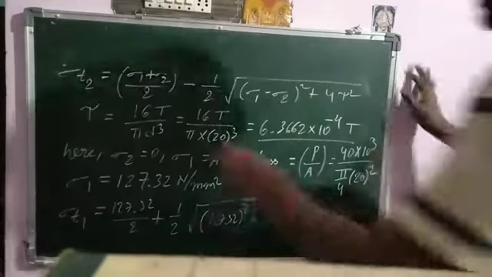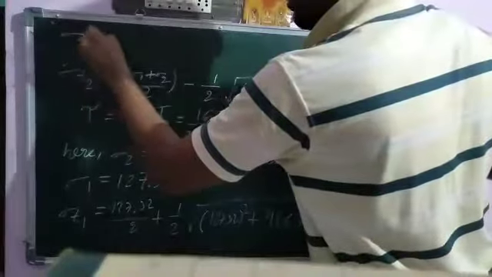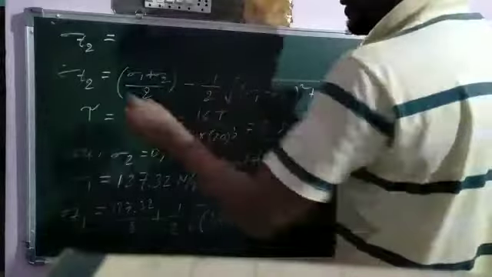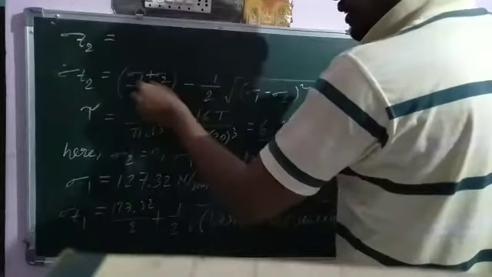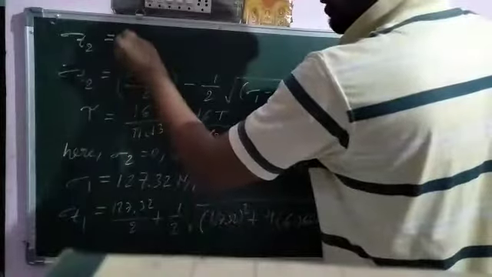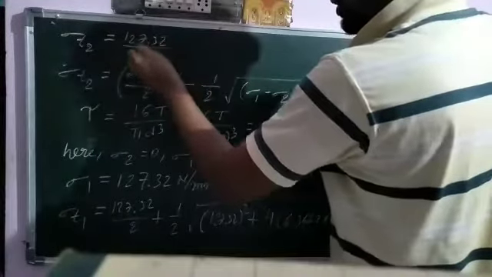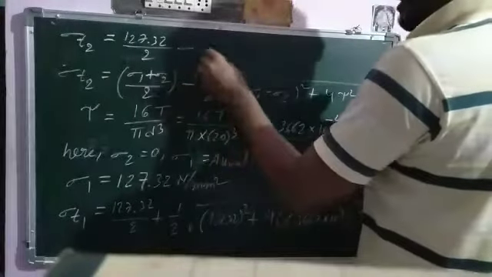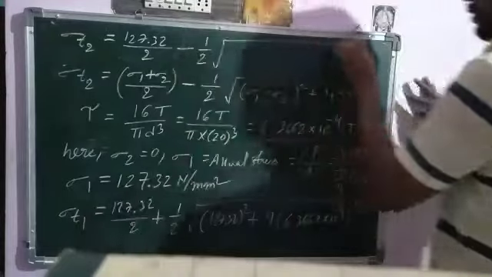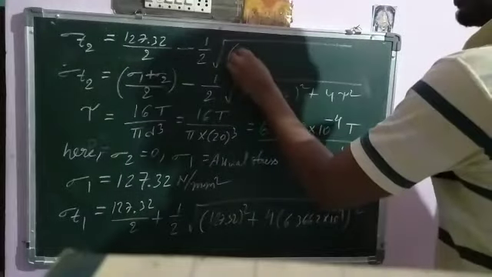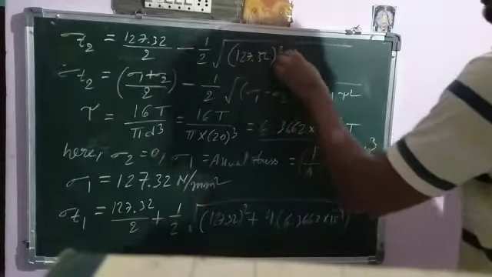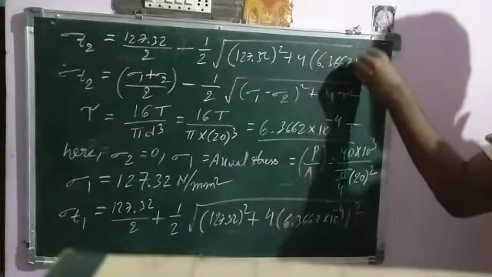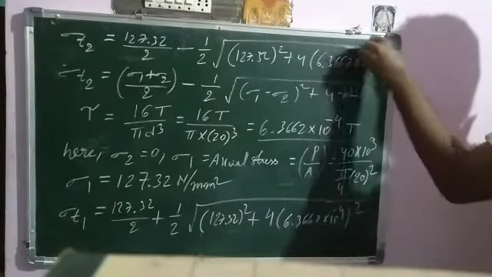Next, sigma T2 means the minimum principal stress. Remember, sigma T1 means the maximum principal stress. Sigma T2 is equal to sigma 1 value, 127.32, plus sigma 2 which is 0, so no need to write it, minus root over 127.32 whole square plus 4 tau square. So 4 times 6.3662 into 10 to the power minus 4, whole square.